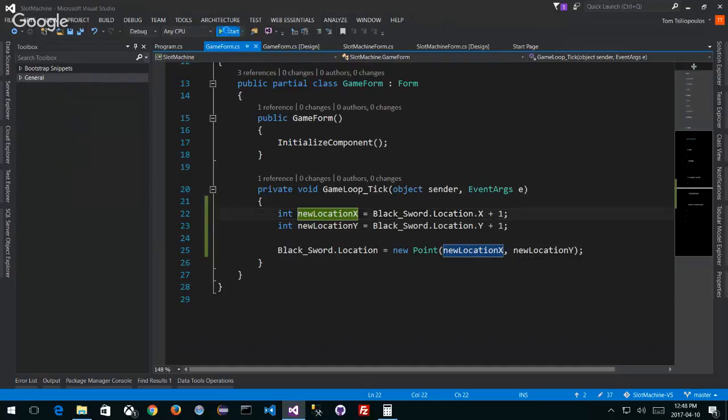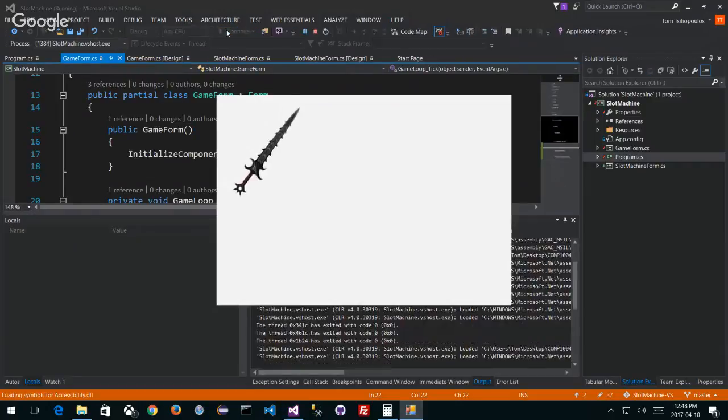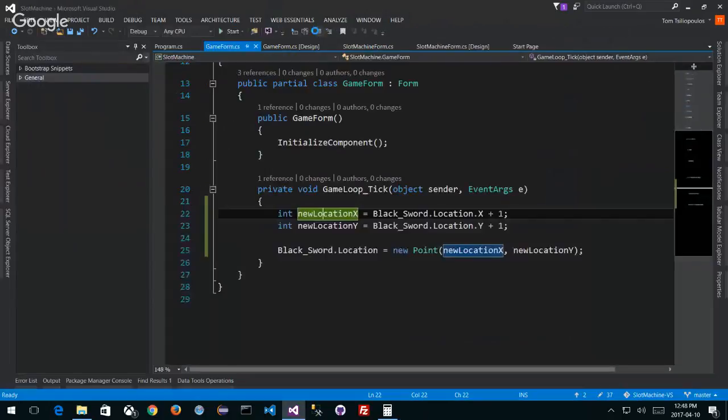If I did it right, then we should have a sword moving around the screen to the right and down. How about what happens when it goes off screen? What's going to happen to it? Is it going to still be on somehow in my program? Is it going to be gone? Can I call it back? What happens to that image? But it's gone. I don't see it, so I don't understand. How far can it go before my program crashes? Will it crash?